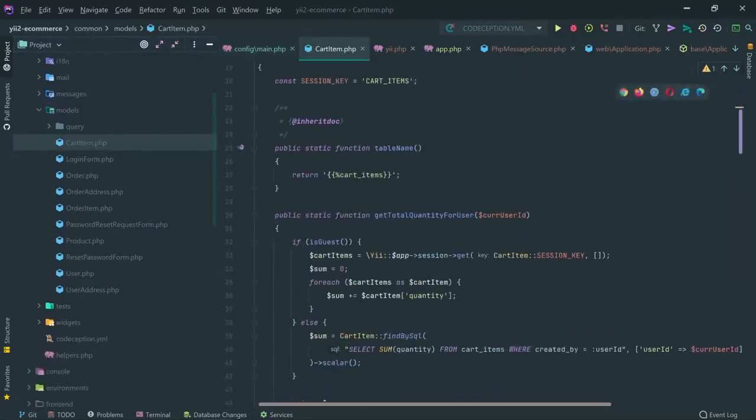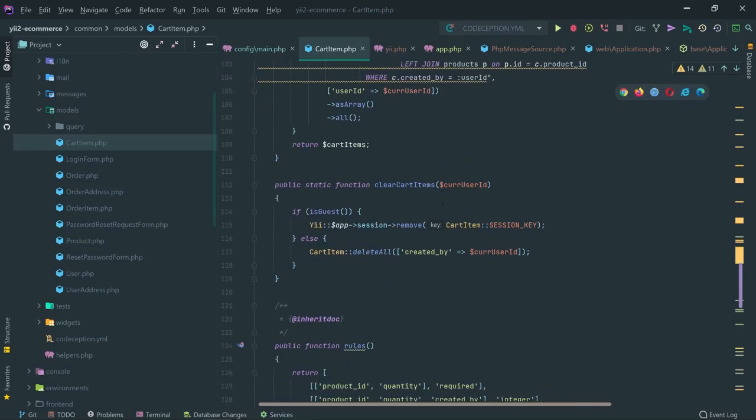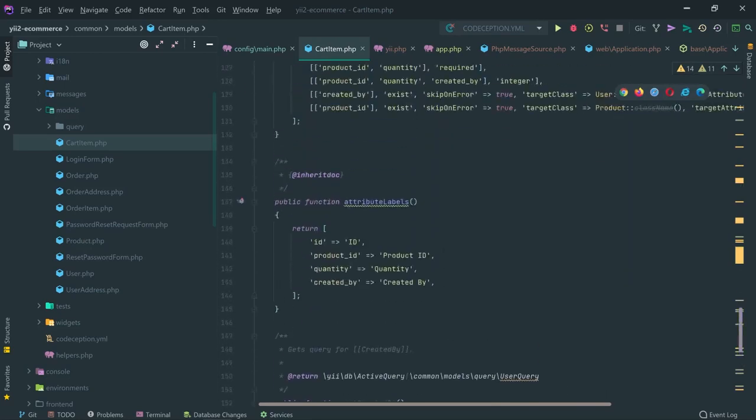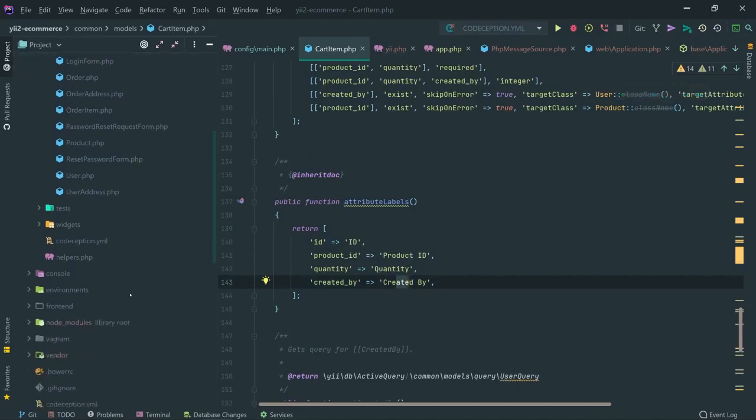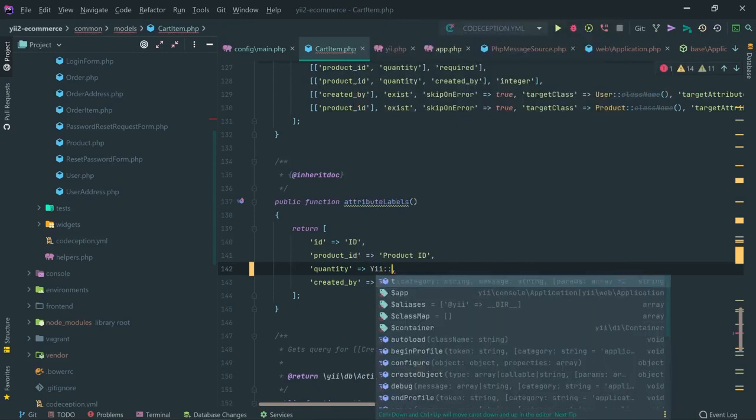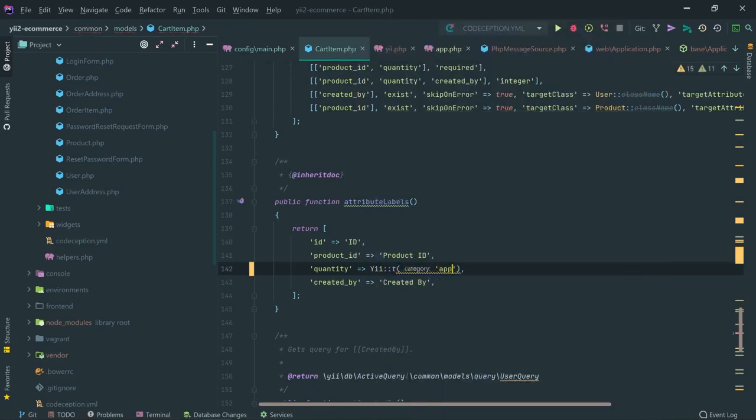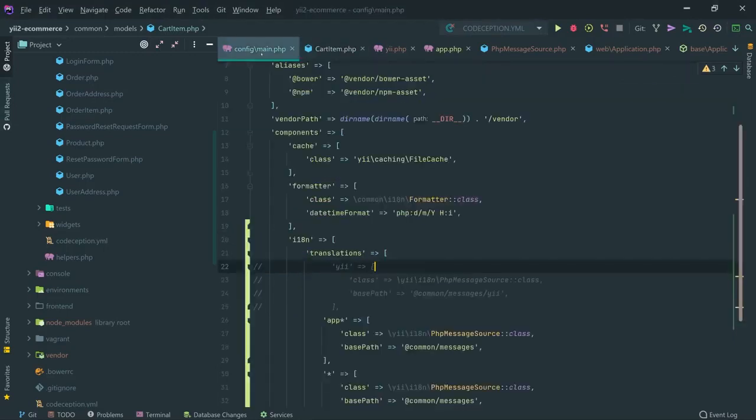So in the cart item, in all the models, basically we do have attribute labels right here, and these labels need to be translatable in all classes. We do have a lot of views, and I'm going to go through all of the PHP files and make them translatable. Basically put them in the T method with app category. This is what I'm going to do for all my translations, and I'm gonna be back soon. But before I do this, let me commit and push all these things.